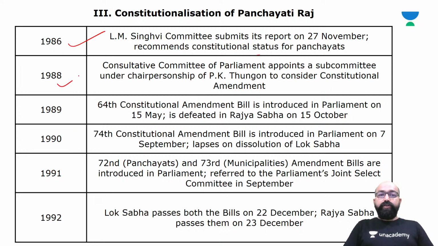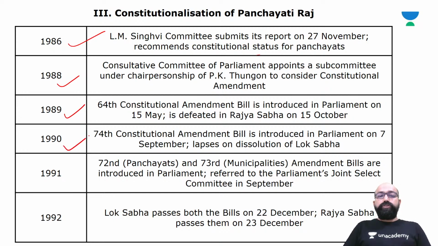In 1988, the Consultative Committee of Parliament appoints a subcommittee under the chairmanship of P.K. Thungon to consider a constitutional amendment. In 1989, the 64th Constitutional Amendment Bill is introduced in Parliament on 15th May and is defeated in Rajya Sabha on 15th October.